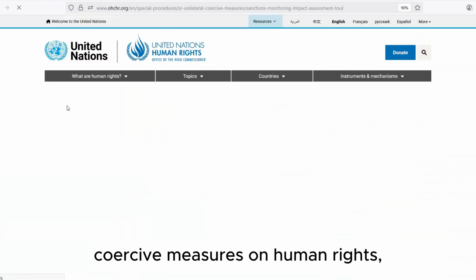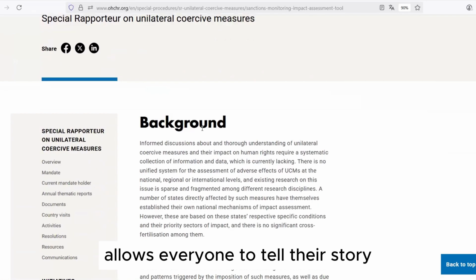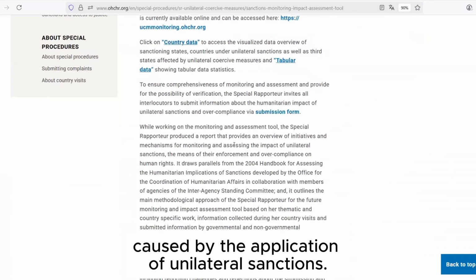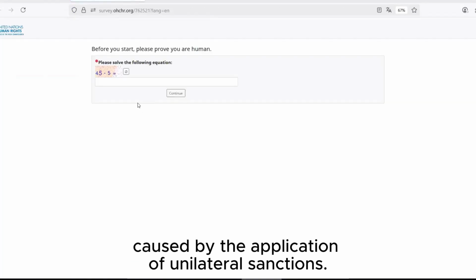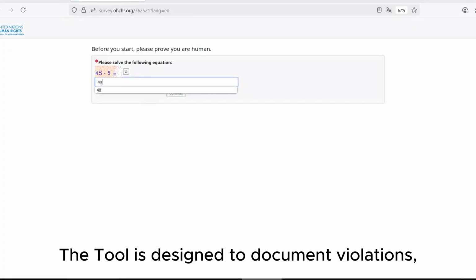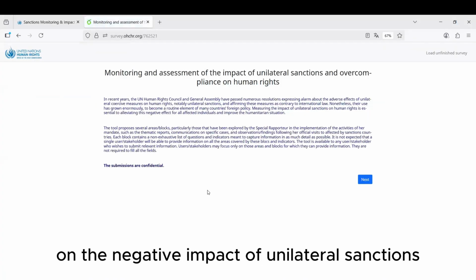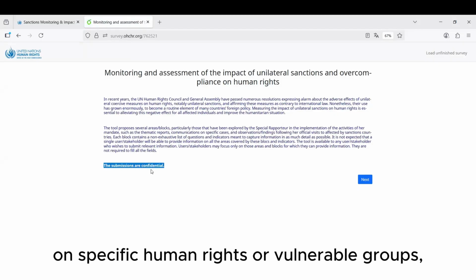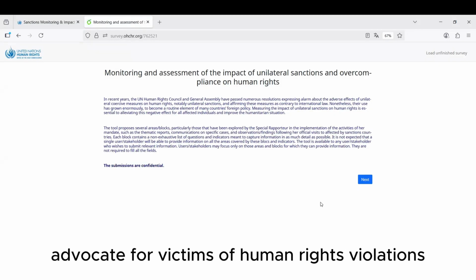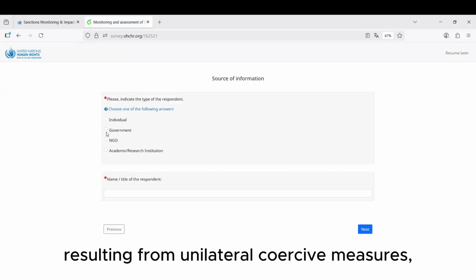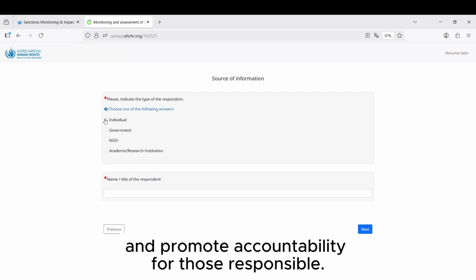The Sanctions Monitoring and Impact Assessment tool developed by the UN Special Rapporteur on the negative impact of unilateral coercive measures on human rights allows everyone to tell their story on human rights violations caused by the application of unilateral sanctions. The tool is designed to document violations, prepare reports on the negative impact of unilateral sanctions on specific human rights or vulnerable groups, advocate for victims of human rights violations resulting from unilateral coercive measures, and promote accountability for those responsible.